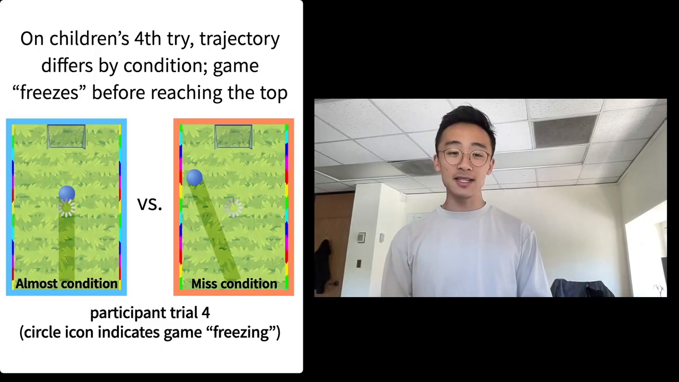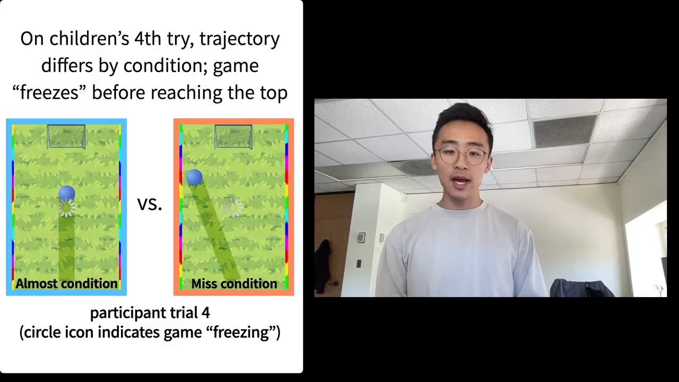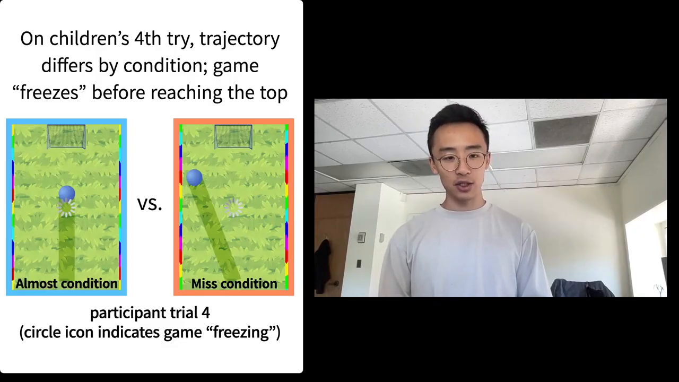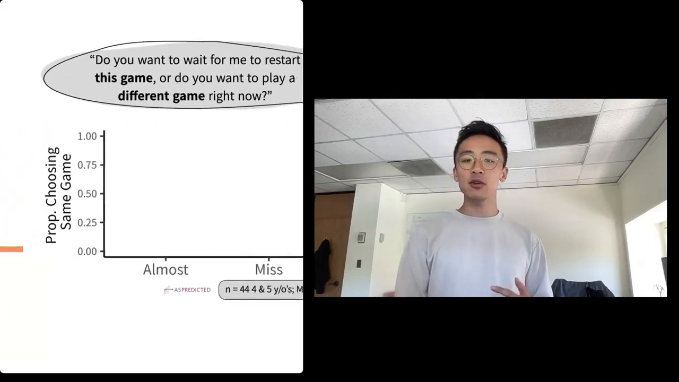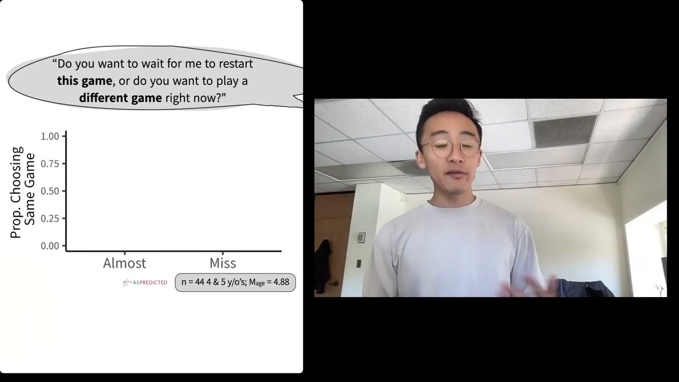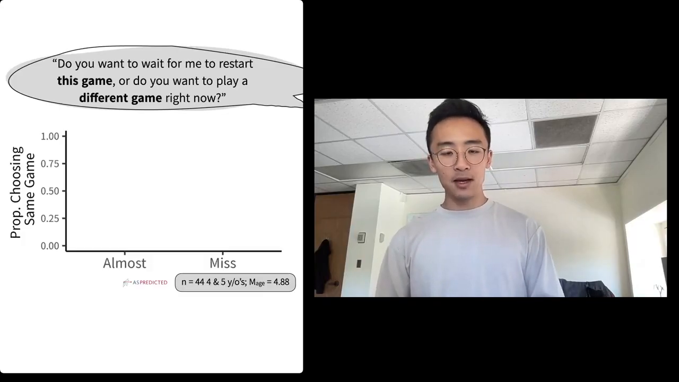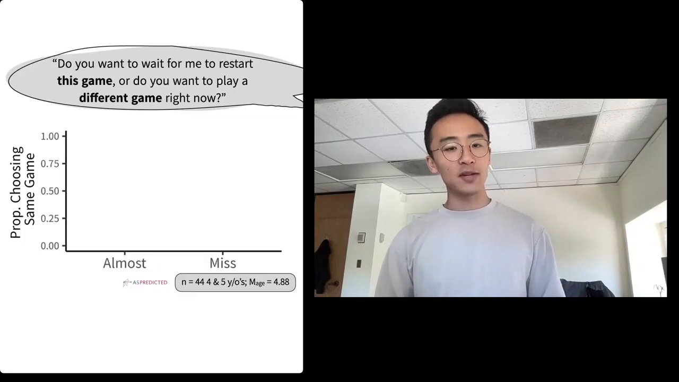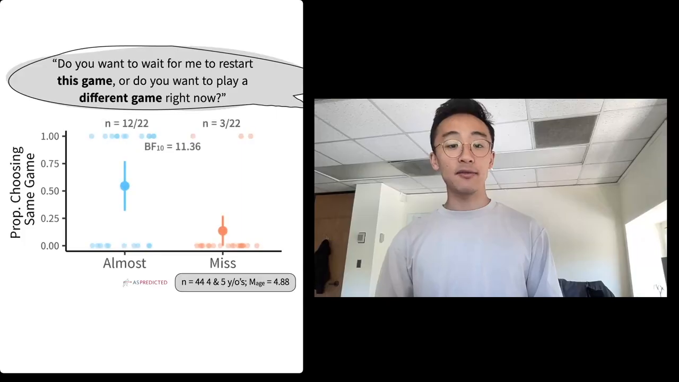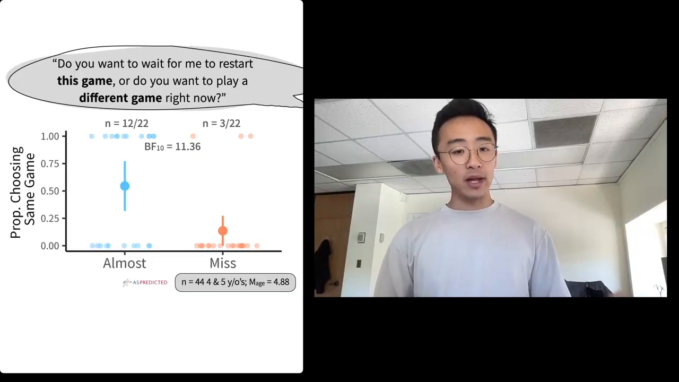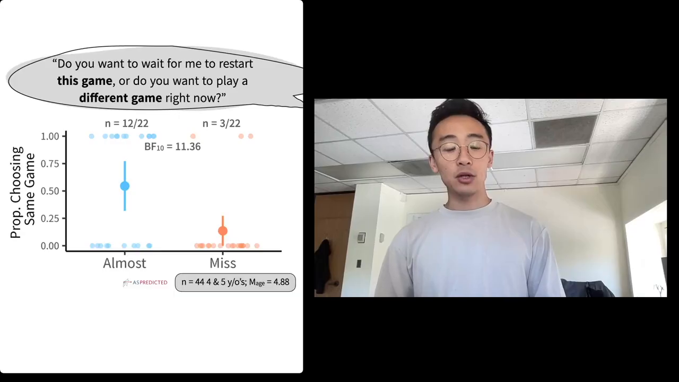Critically, the Euclidean distance between the final position of the ball and the goal was matched across conditions. Then the experimenter asked children, do you want to wait for me to restart this game, or do you want to play a different game right now? Even though all children had the exact same experience in terms of the actual observed outcomes, children's responses differed across conditions. Children in the almost condition, whose ball would have gone into the goal if the game didn't freeze, were more likely to persist at the game compared to those in the miss condition.